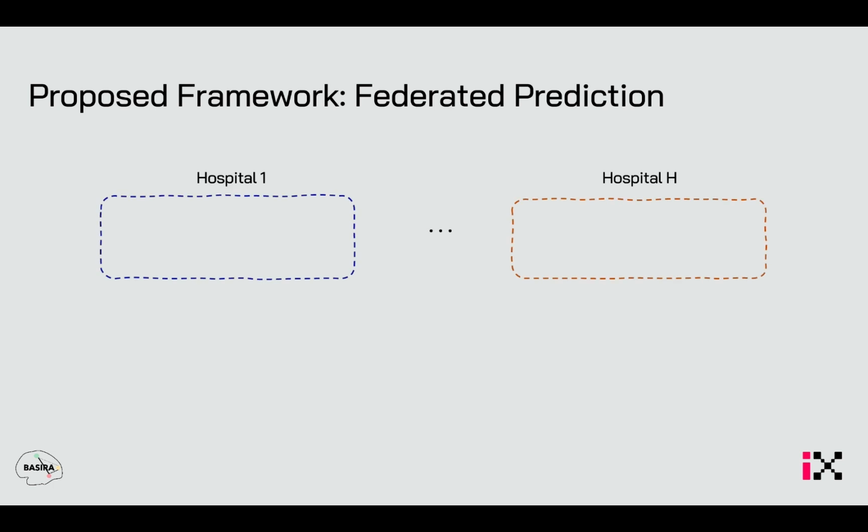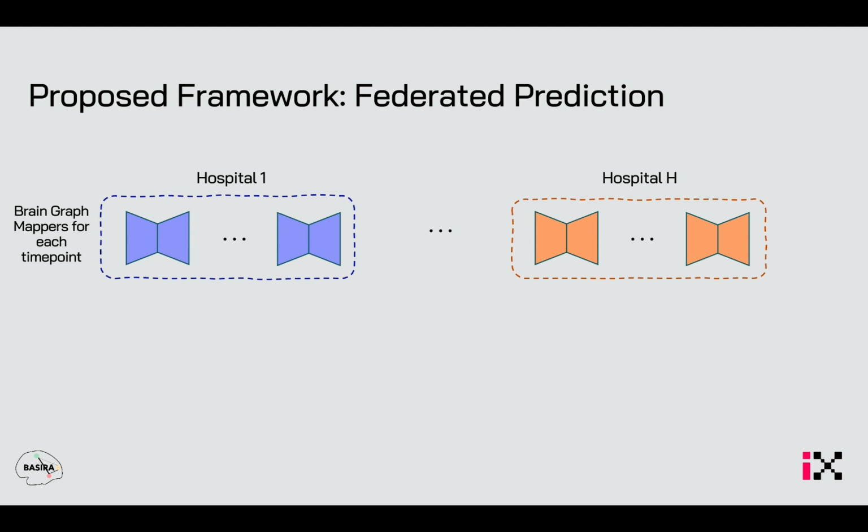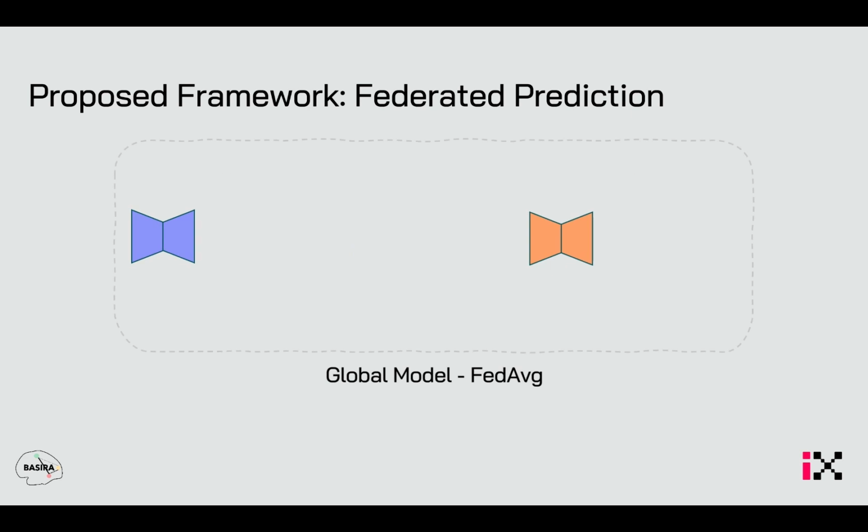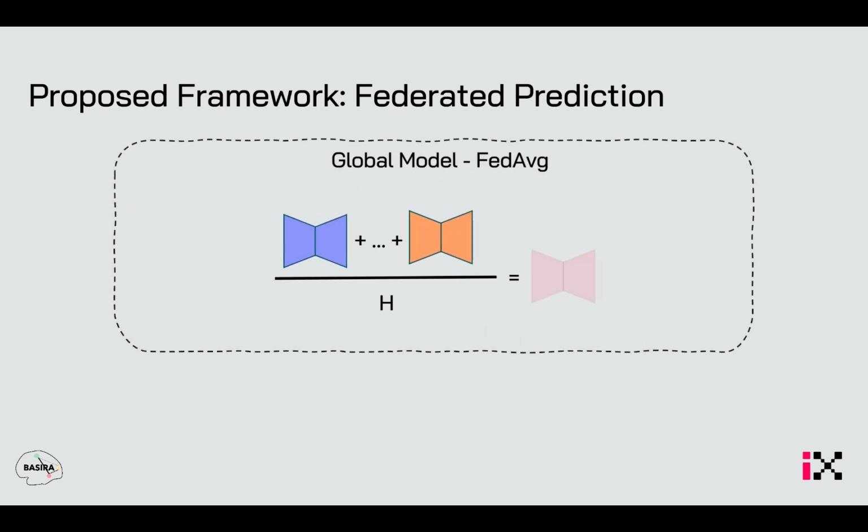After creating CBT-aligned brain graphs, the task of hospitals is to predict brain graph evolution trajectory. For this purpose, each hospital holds a brain graph mapper for each time point. These brain graph mappers communicate with each other through the global server. This global server takes each brain graph mapper at time point t and creates a new model by aggregating them. We use fed averaging in the global server, which simply takes the average weights of the incoming models.